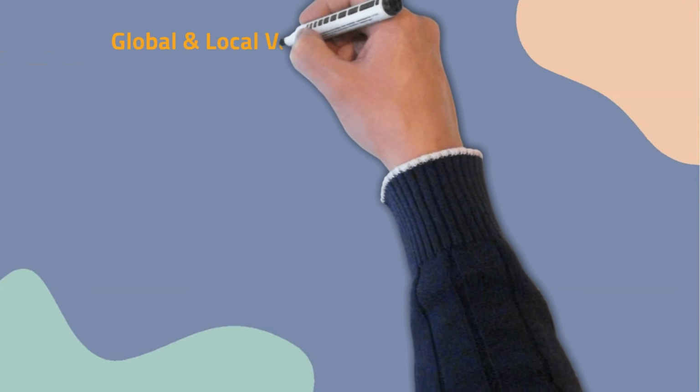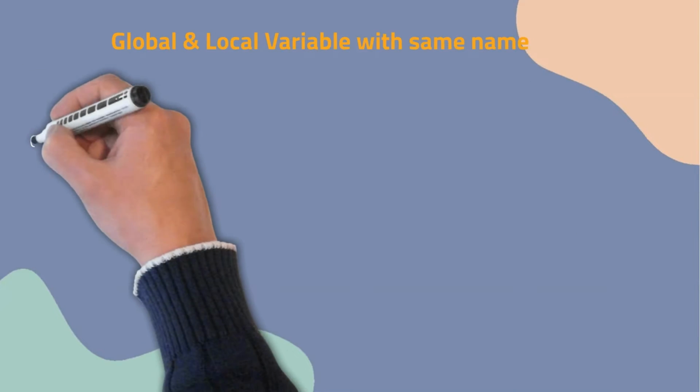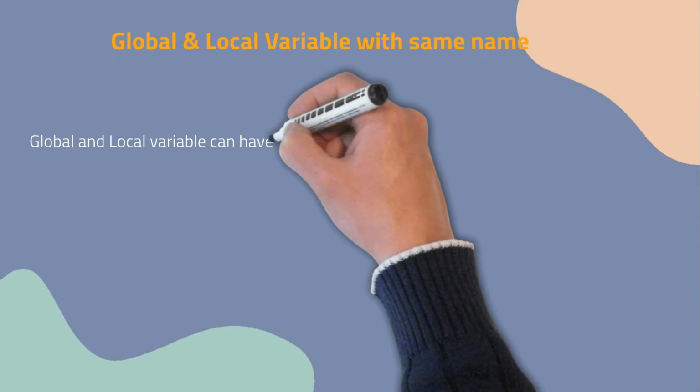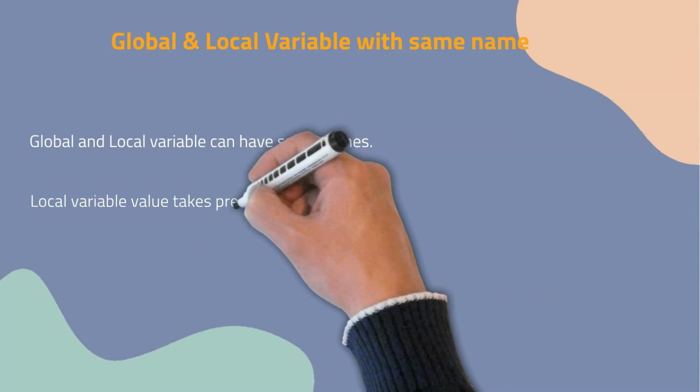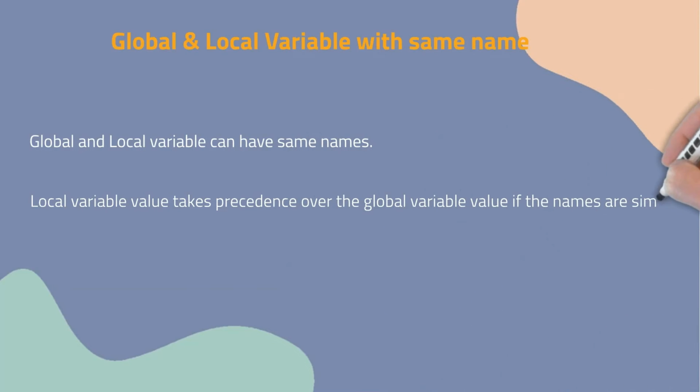Global and local variable with the same name. Global and local variables can have similar names. If the variables with the same name are defined in different scopes, then it's allowed. For example, a variable can be defined as a global variable and at the same time as a local variable with the same name. Local variable value always takes precedence over the global variable value if the names are similar.